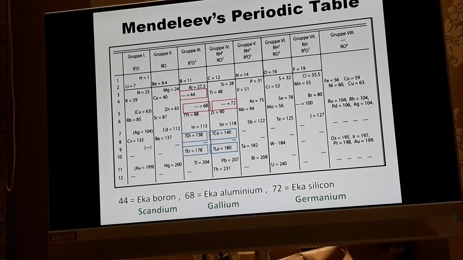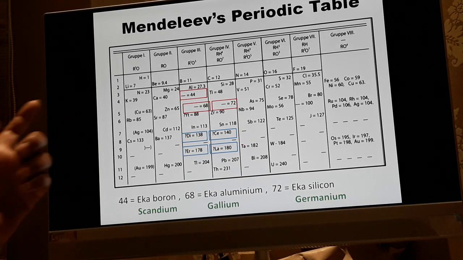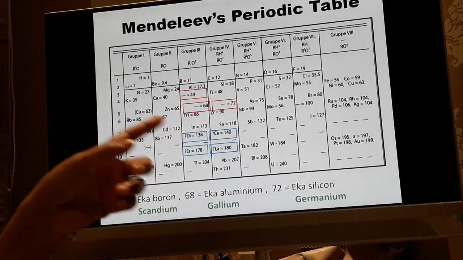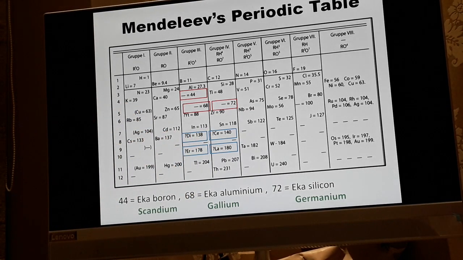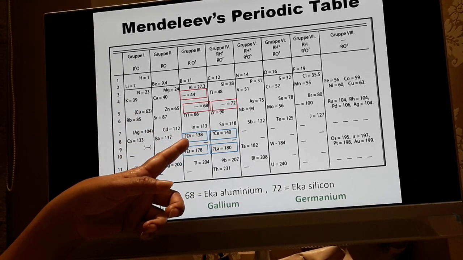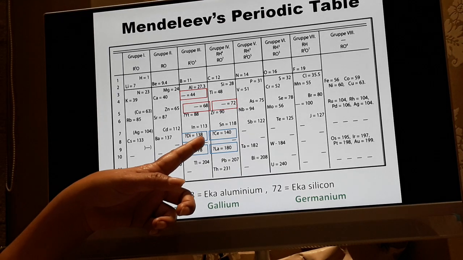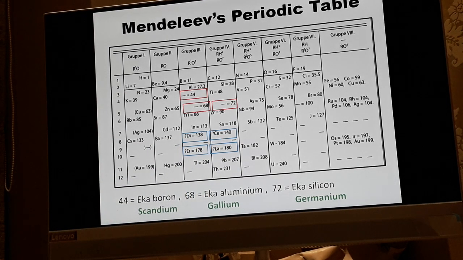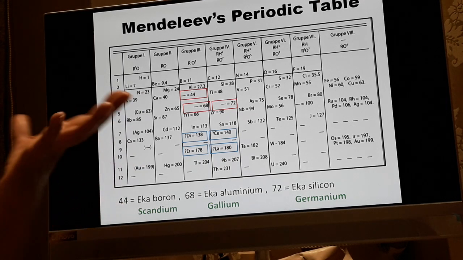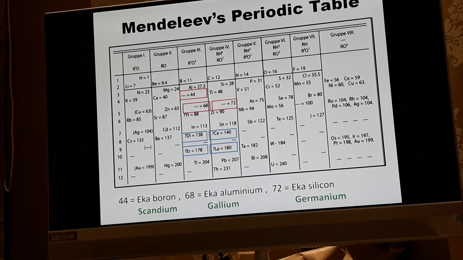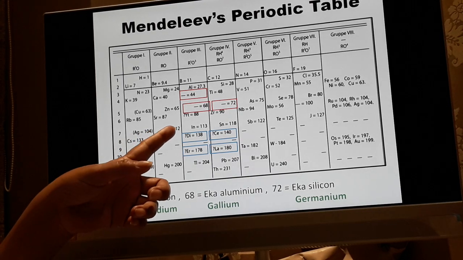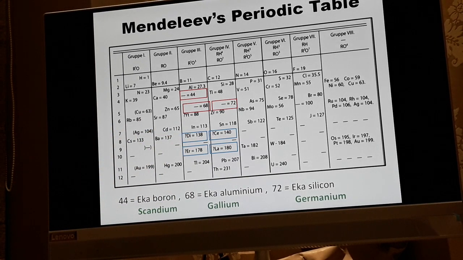Then if you go down further, you will see some question marks in his periodic table. The symbols of the elements are there, and their atomic masses are given. But before the symbol there is a question mark. So what does this mean? That means Mendeleev was not very sure about the name of these elements, or there must be some ambiguity regarding that element. That is why you can see question marks in the periodic table.